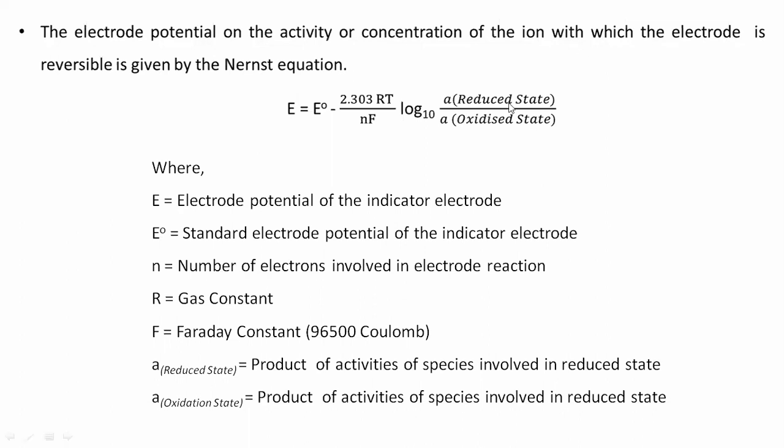Now, if we take the potential difference, that is E0 minus 2.303 RT divided by NF multiplied by log to the base 10 of the activity of the reduced state divided by the activity of the oxidized state, the product of the activities of the species involved in the reduced state and the oxidized state.